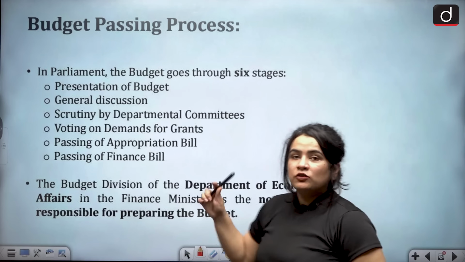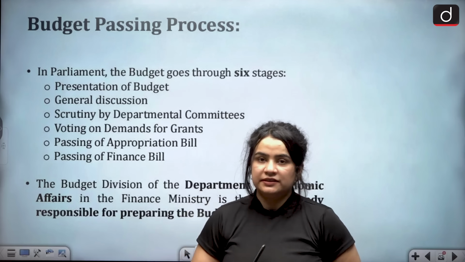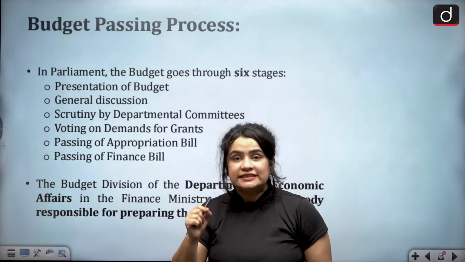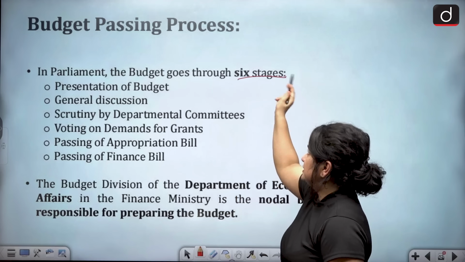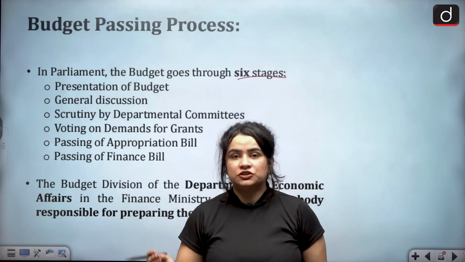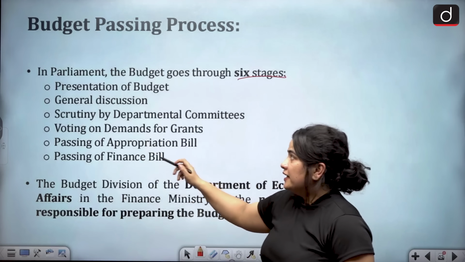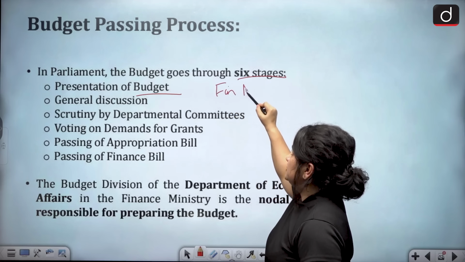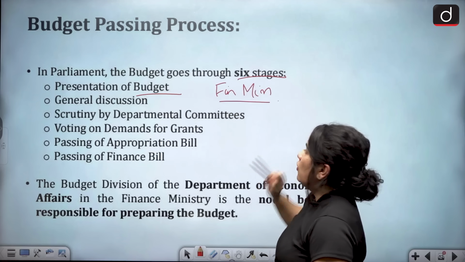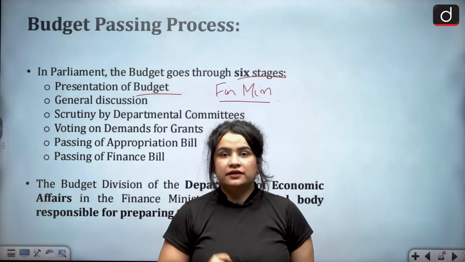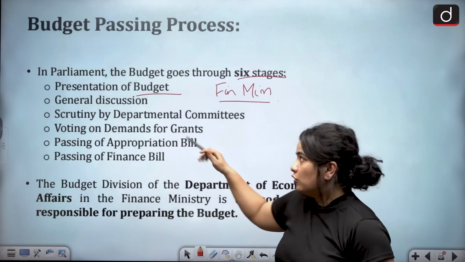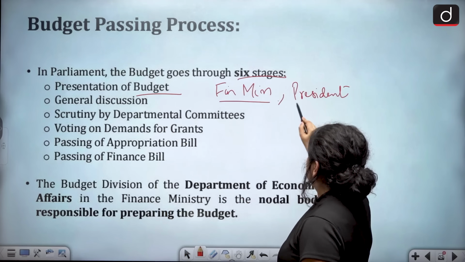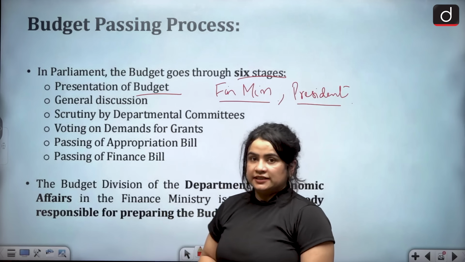Now let us look at how the budget is passed in the Parliament. This process of passing the budget actually consists of 6 stages, or let's say 6 steps, and it begins with the presentation of the budget. We've already read that the budget is presented by the Union Finance Minister on the recommendation of the President or on behalf of the President. So the budget is presented in the first stage.